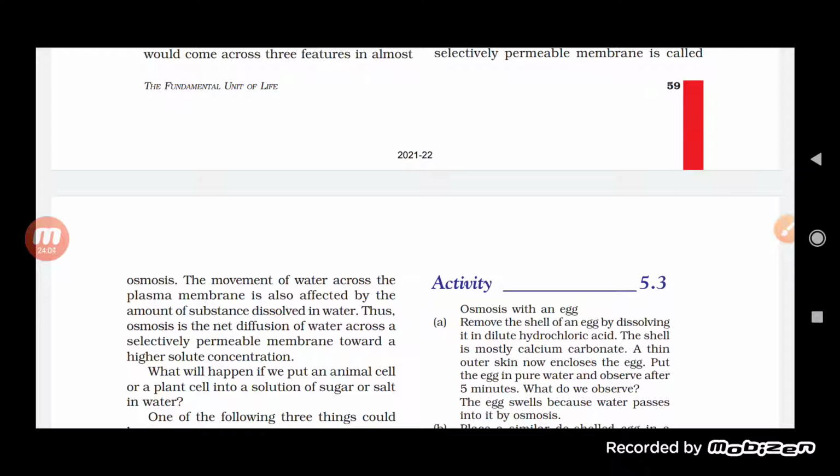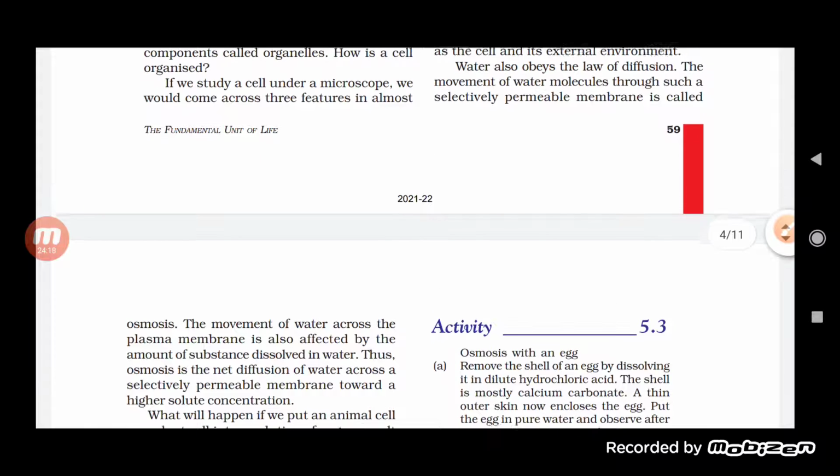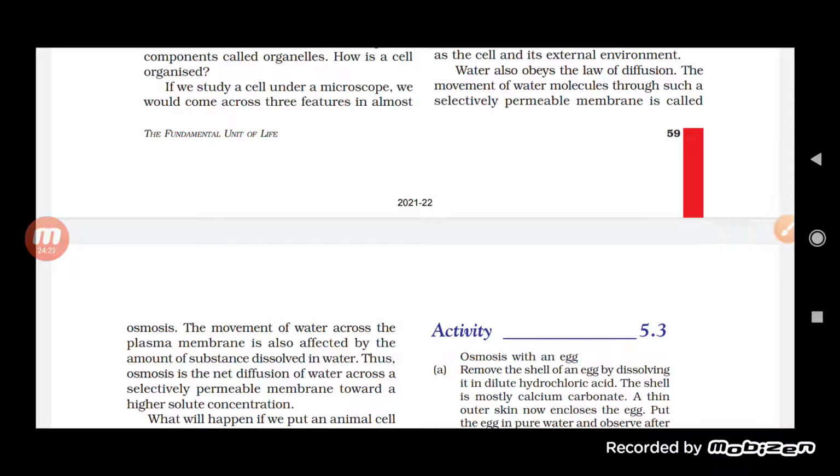So when the material starts moving from a higher concentration to a lower concentration with the help of a membrane, and that membrane is a semi-permeable membrane or a selectively permeable membrane, such a movement is called osmosis. So there is no change between the diffusion process and osmosis. The only difference is, in diffusion there is no selectively permeable membrane, but in osmosis there is a selectively permeable membrane.